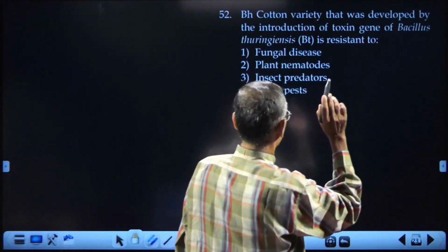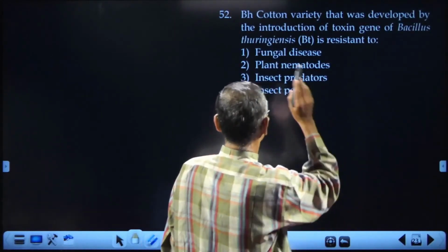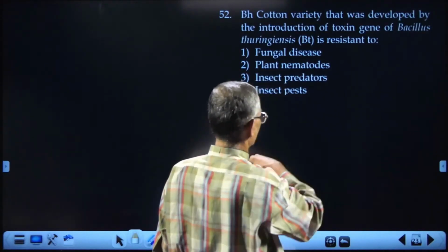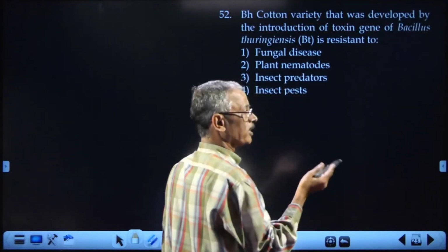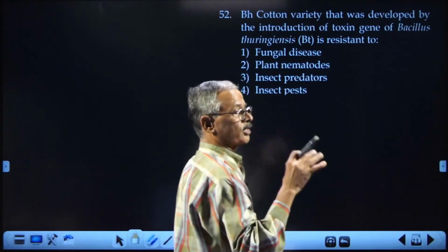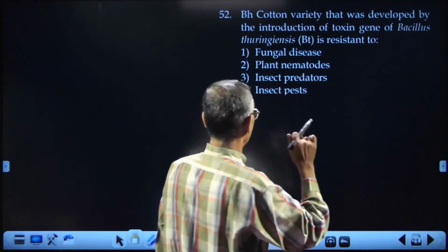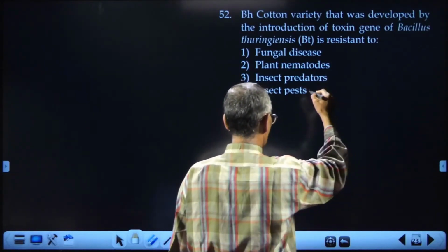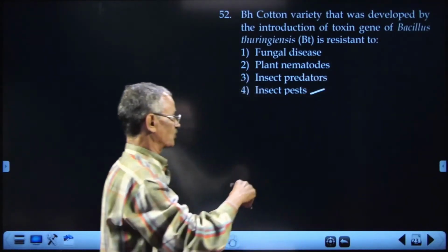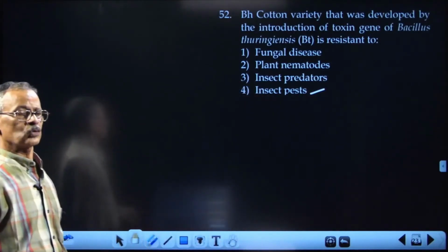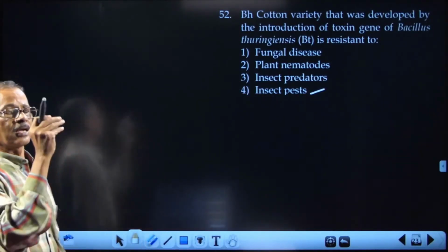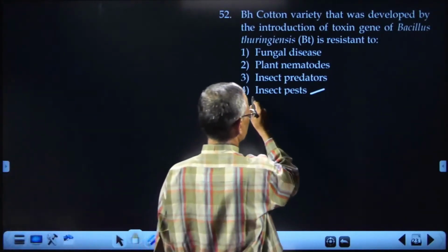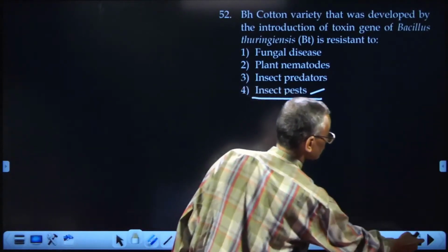Bt cotton, a variety that was developed by the introduction of toxin genes of Bacillus thuringiensis, Bt varieties. Why are we making Bt varieties of cotton, brinjal, maize, etc.? Because the plant becomes resistant to insect pests, so that no pest can come and eat on them. Okay, so they become self-resistant to insect pests.